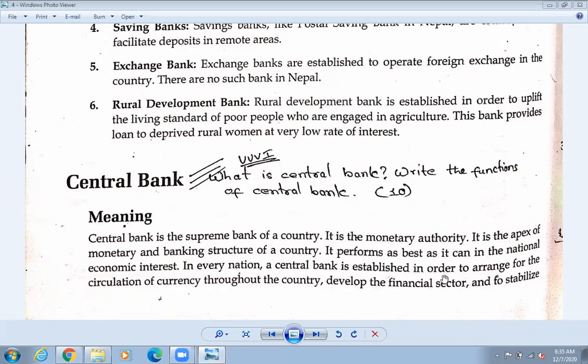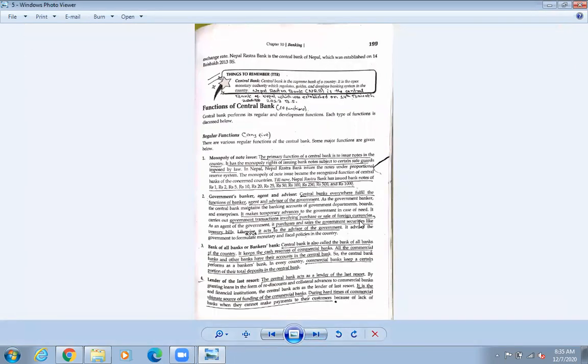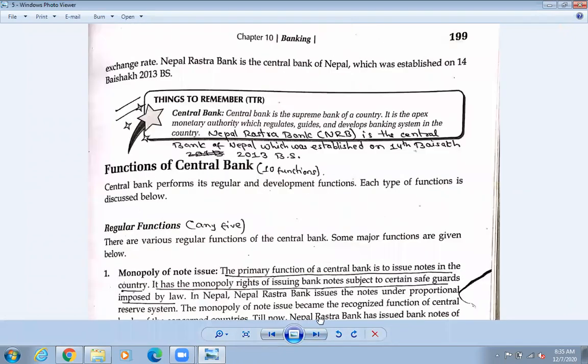is established in order to arrange for the circulation of currencies throughout the country, okay, and develop the financial sector and to stabilize, okay, एउटा स्थिर बनाउने भनेको stabilize भनेको, and to stabilize the exchange rate also. Exchange rate भनेको foreign currencies सँग you need to exchange something, okay। So dollar आज dollar कतिमा साटौं त, because the price of dollar is keep on fluctuating, okay। Fluctuating भनेको के हो त? चेन्ज भइरहन्छ, okay। So it keeps on fluctuating